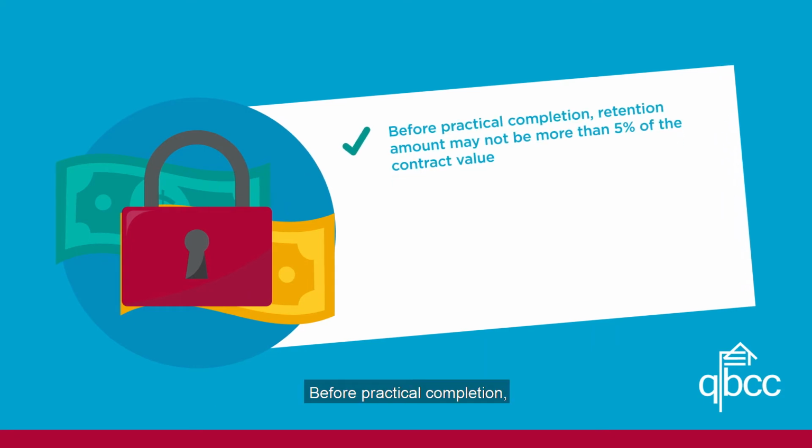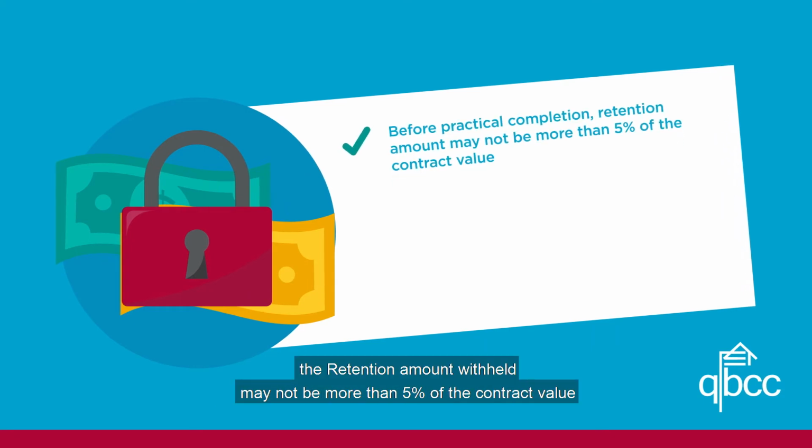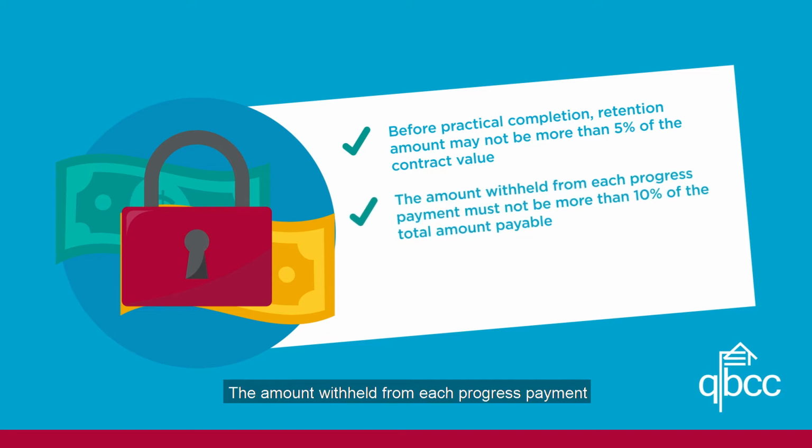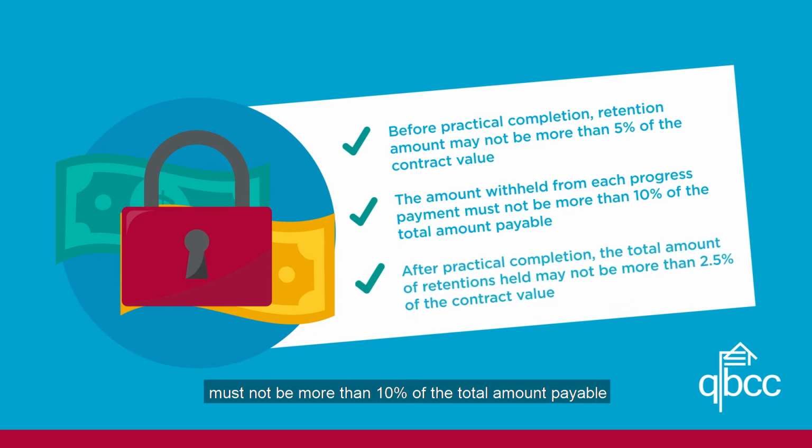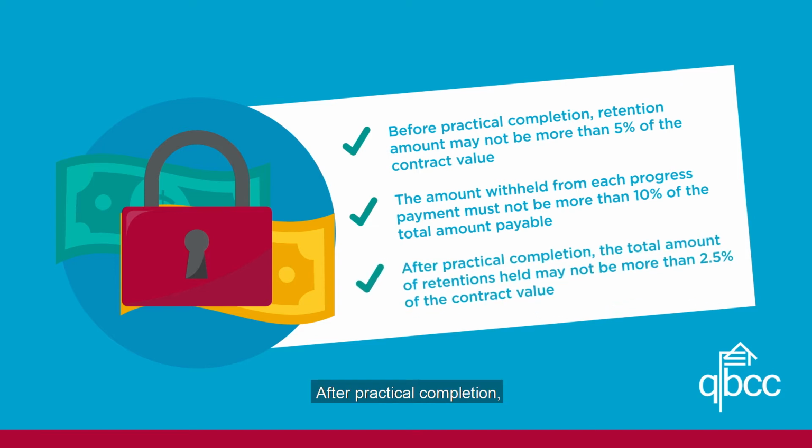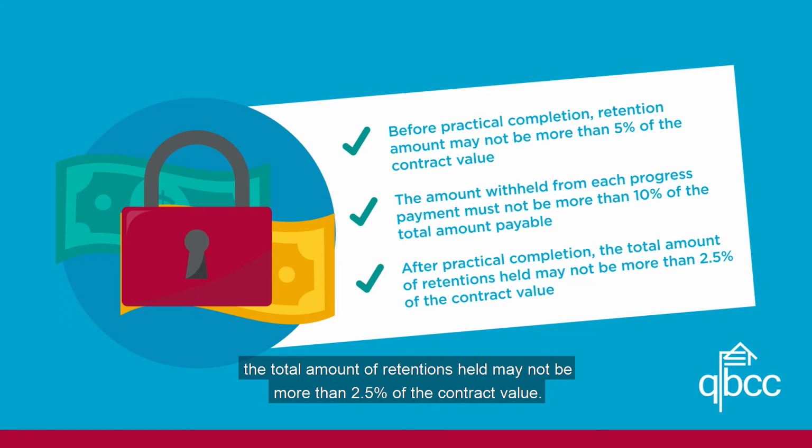Before practical completion, the retention amount withheld may not be more than 5% of the contract value. The amount withheld from each progress payment must not be more than 10% of the total amount payable. After practical completion, the total amount of retentions held may not be more than 2.5% of the contract value.